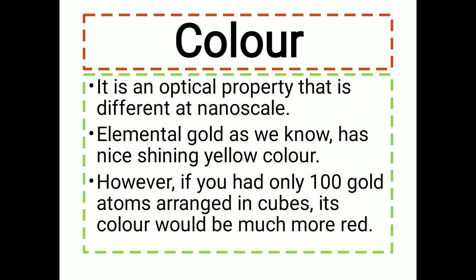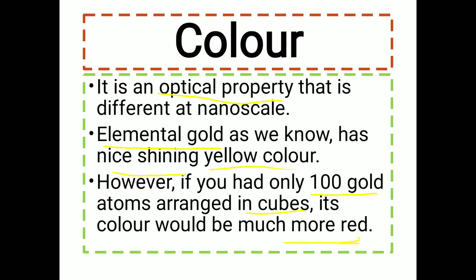The first property of nanoparticles is color. Color is an optical property of nanoparticles that is different at the nanoscale. For example, elemental gold, as we know, has a nice shining yellow color. However, if you had only 100 gold atoms arranged in cubes, its color would be much more red.